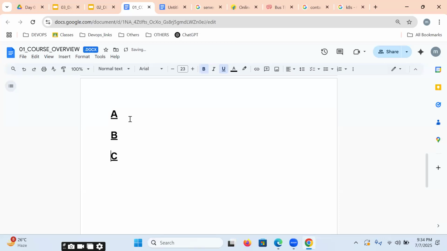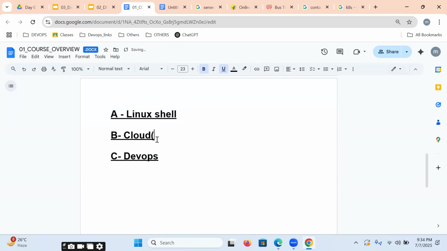A is Linux, Linux shell scripting, some basics. B is cloud. C is DevOps. So you should be aware of Linux, you should be aware of cloud, then DevOps.